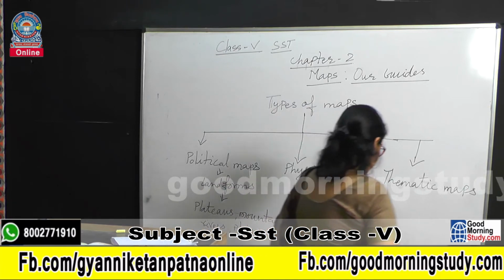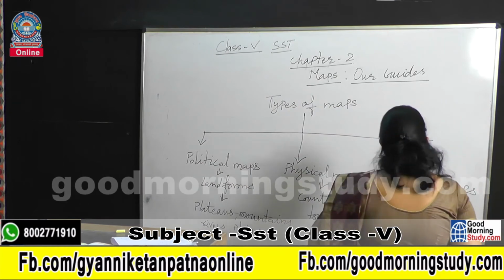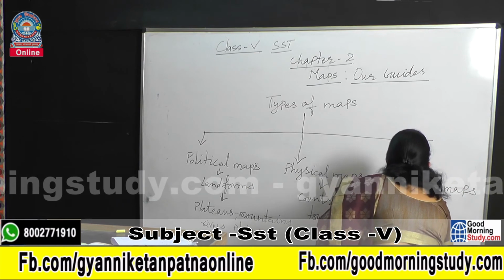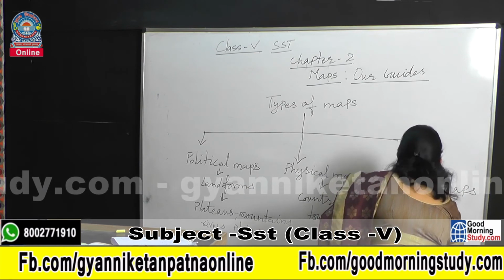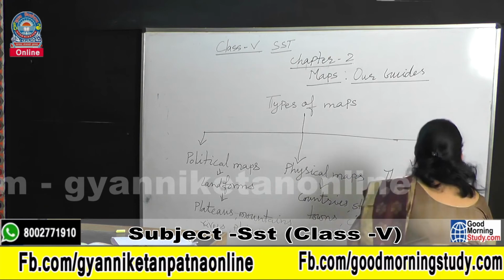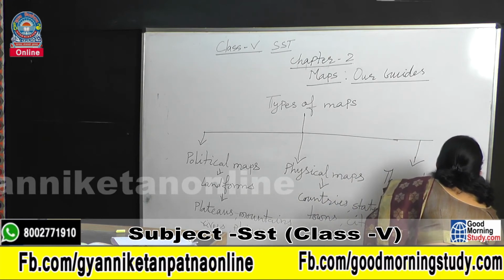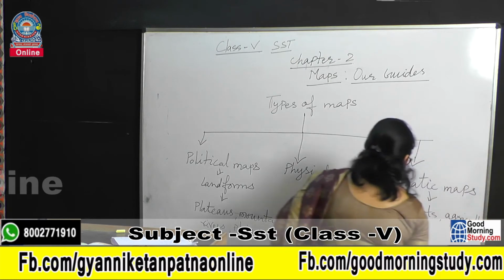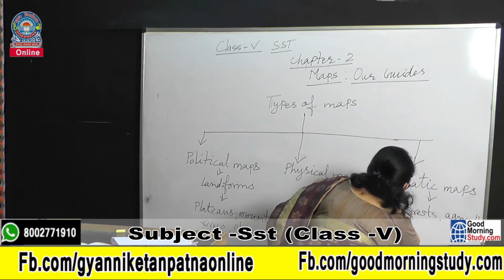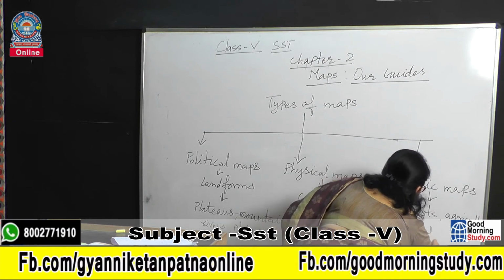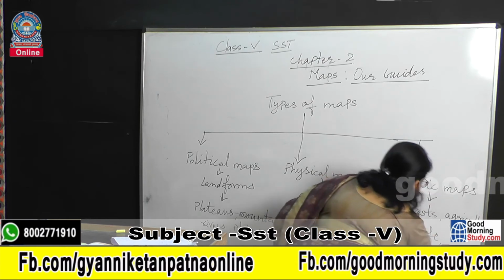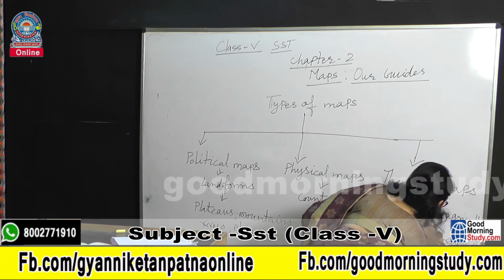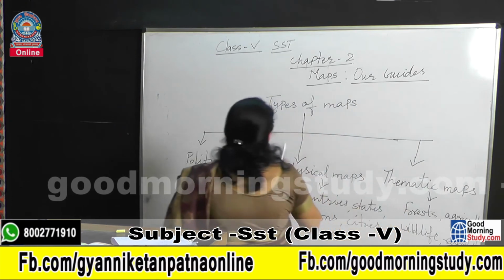And thematic maps show particular information about any forests, okay, wildlife, rainfall, agriculture, etc. Okay, means types of maps.